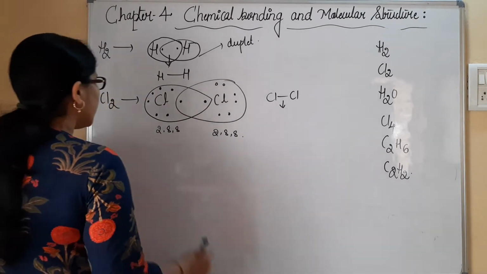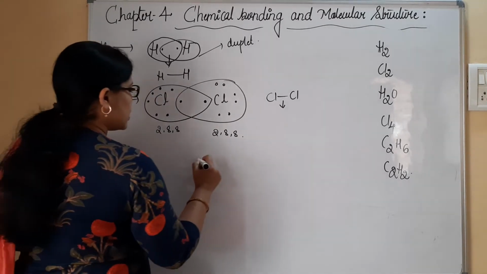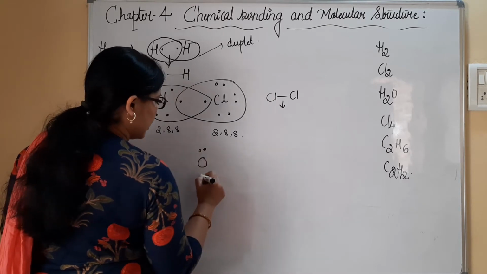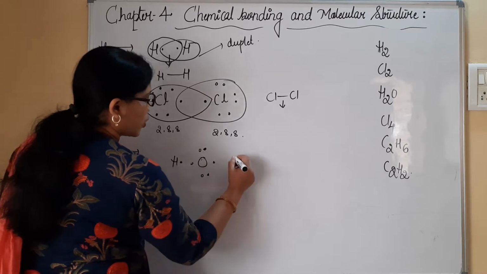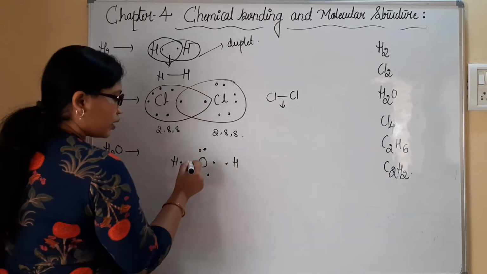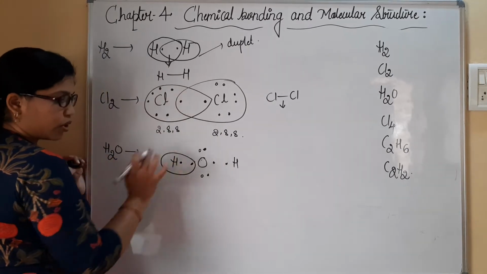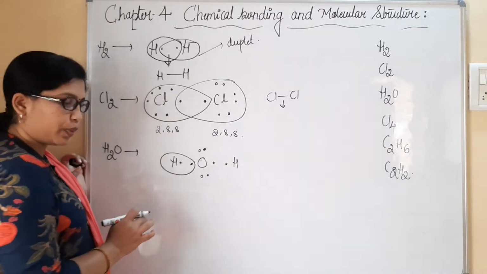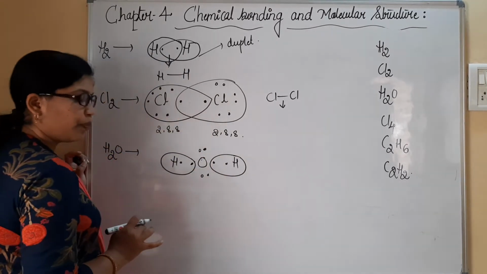Like that, let me consider H2O, oxygen. We all know oxygen has 6 valence electrons. Now each hydrogen has one electron with it. By accepting one electron from the oxygen, this hydrogen has become duplet. Similarly, by accepting one electron, this hydrogen has become duplet.